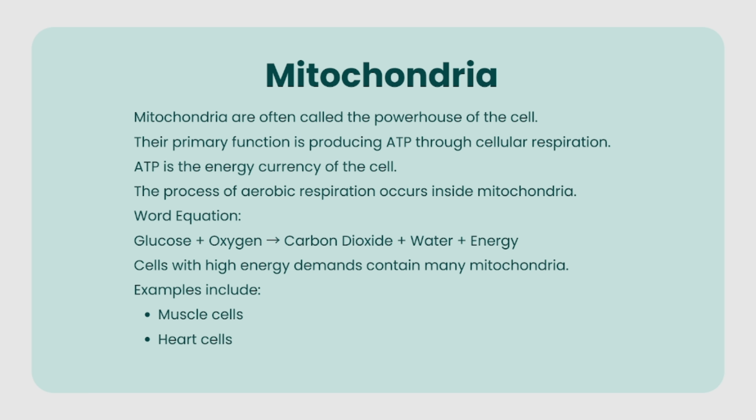Mitochondria are often called the powerhouse of the cell, as we all know that. Their primary function is producing ATP through cellular respiration. ATP is the energy currency of the cell. The process of aerobic respiration occurs inside mitochondria. Word equation: glucose plus oxygen gives carbon dioxide plus water plus energy. Cells with high energy demands contain many mitochondria. Examples include muscle cells and heart cells.